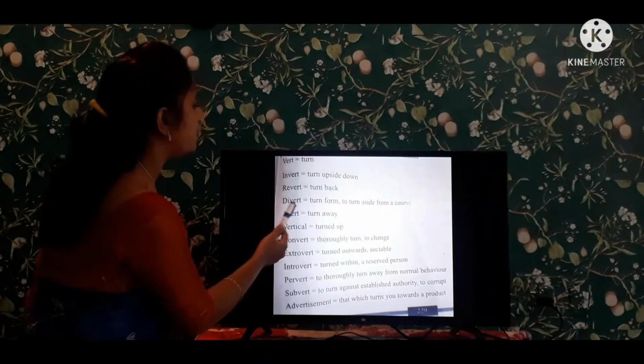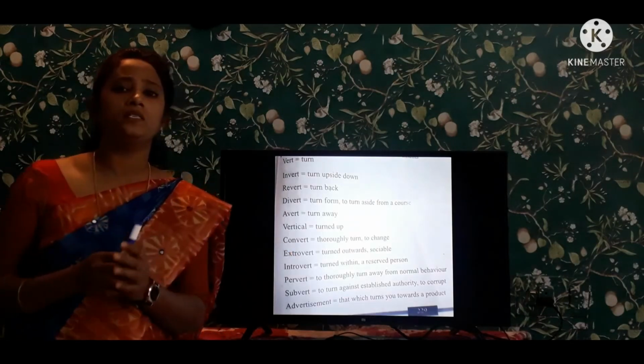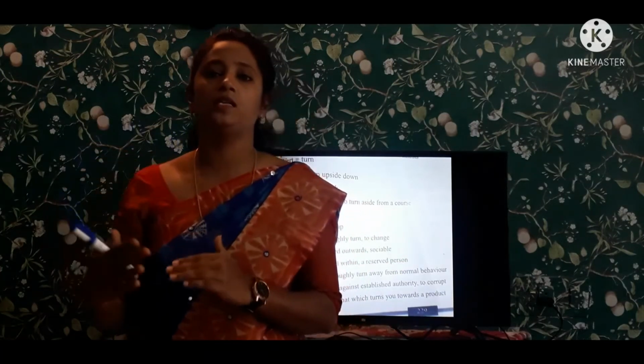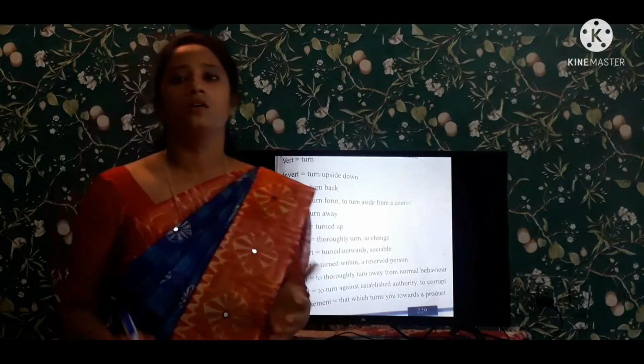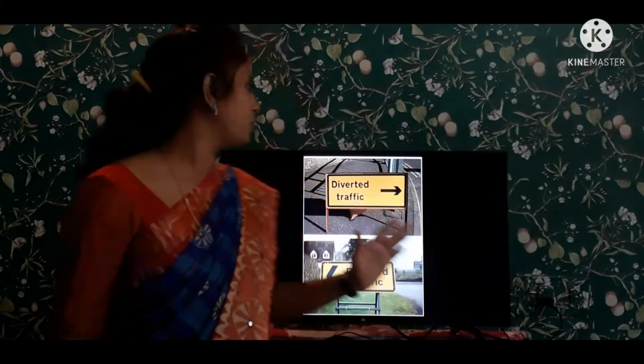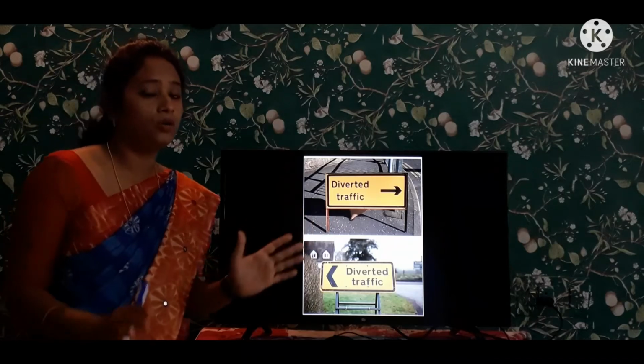Next one is divert. Divert means to turn away, to turn aside from the course. See, on roads, if there is traffic, you will see a board there. Take divert. See, I am showing a picture like it. This is the board that we are having on the roads.